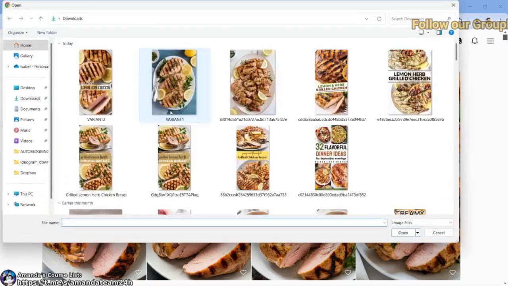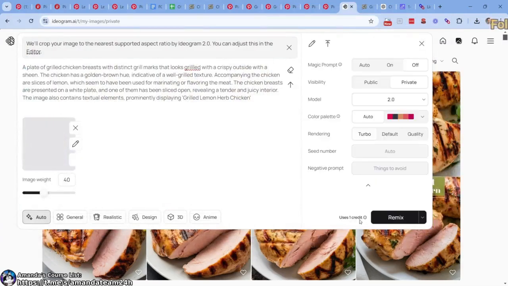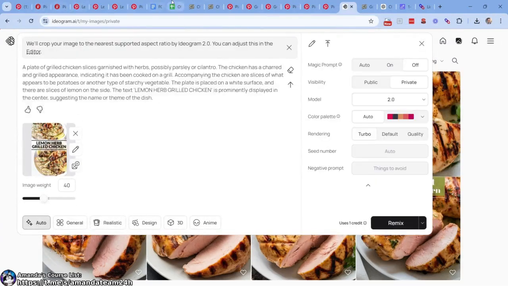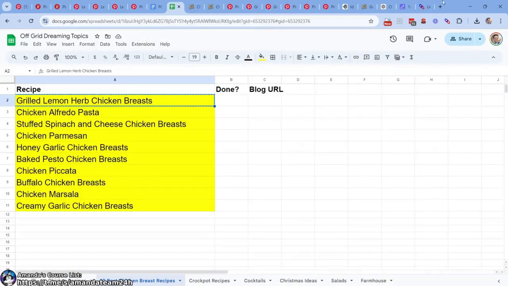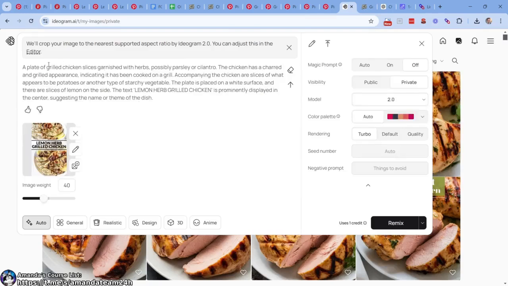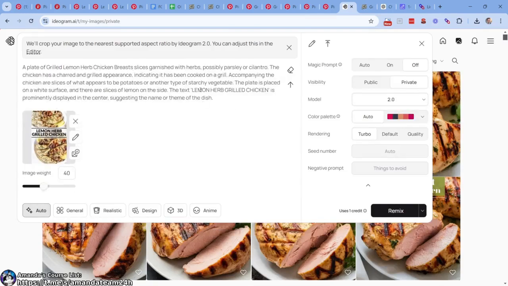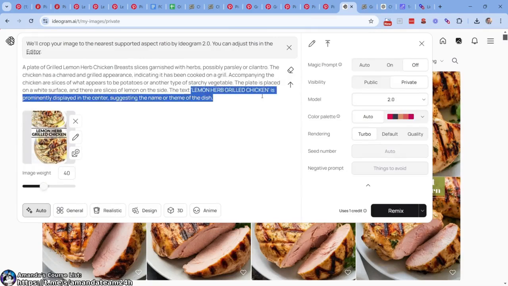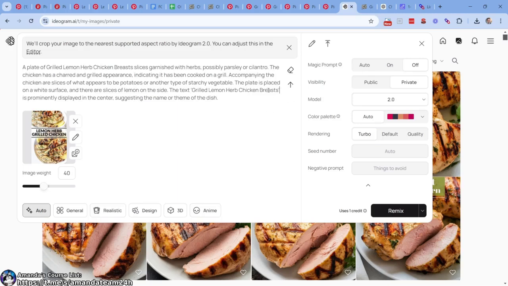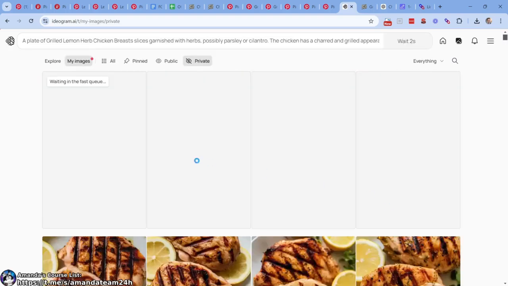So let's move on. Let's get the third image that we want, which I do believe is this one right here. So remix this. Let's try here. I'm always just referring back to what we want to create, right? The text says this. For some reason, the quotes, singular, plural, work really well with Ideogram. All right, so here we go. Let's see how fast the fast queue is.